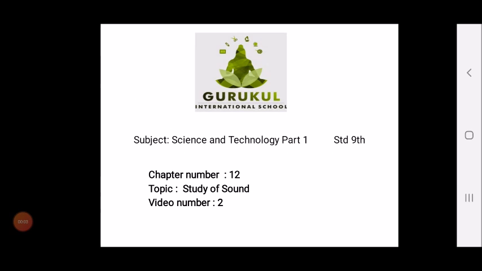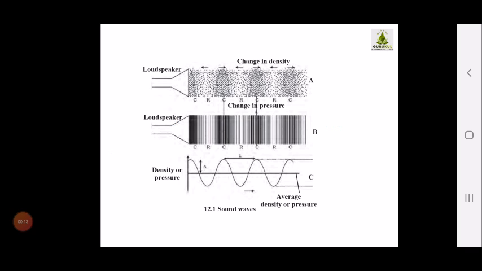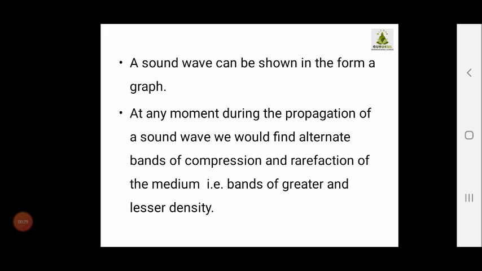Good morning, children. Now we are still continuing with the concept of waves, and we are studying the introduction to sound. Here we will be studying sound waves. How are sound waves created, and what are the differences in the types of sound waves? Children, keep your textbooks with you so that whatever I am teaching, you can simultaneously refer to your textbook. A sound wave can be shown in the form of a graph.